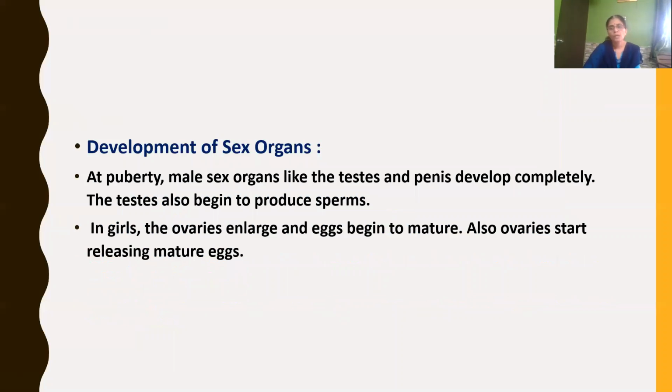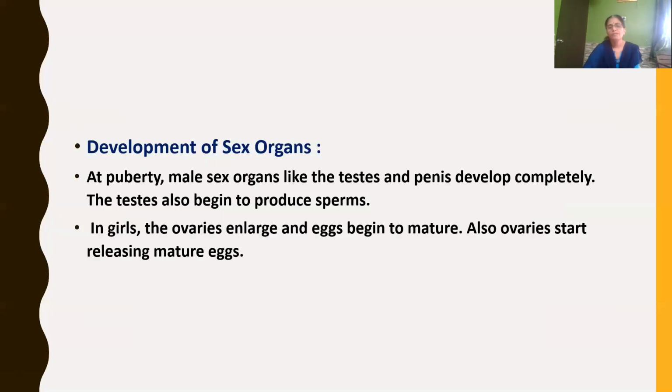And now, the next change is development of sex organs. At puberty, male reproductive organs like the testes and penis develop completely. The testes also begin to produce male gametes, otherwise called sperms.